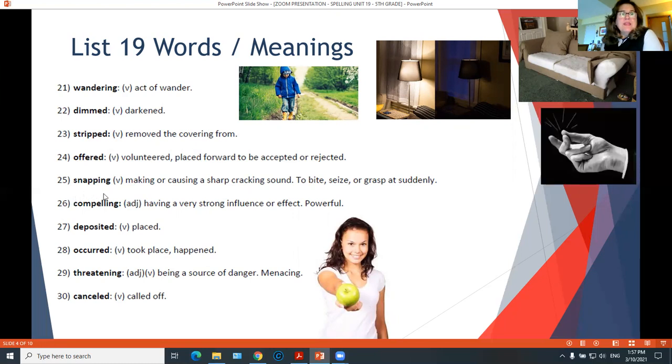Snapping. Snapping is making or causing a sharp cracking sound, or to bite, seize, or grasp suddenly, okay? We call this to snap our fingers. So this is finger snapping. Compelling. Compelling is an adjective and it means having a very strong influence or effect on somebody else, or being powerful.